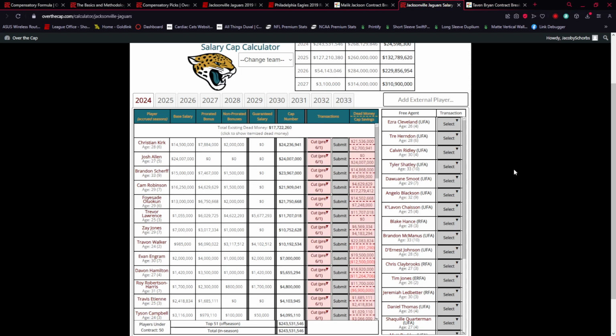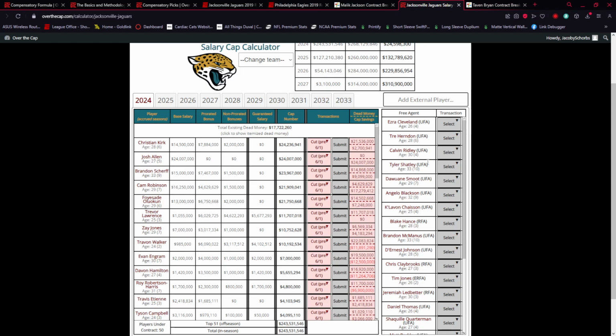Here are 5 players that I believe could be CFAs lost for the Jaguars. The first one to note is Calvin Ridley. Like we said at the beginning of the video, he would absolutely qualify because it's an expiring contract. He's getting a huge deal. That deal is going to fall within the top 5% of all deals in the NFL because he will earn well over $16 million. If he does not, he will be back with the team because they will surely pay him that much. And at that point, this all won't even matter. But you'll know it for the next year, right? So Calvin Ridley, he will qualify.